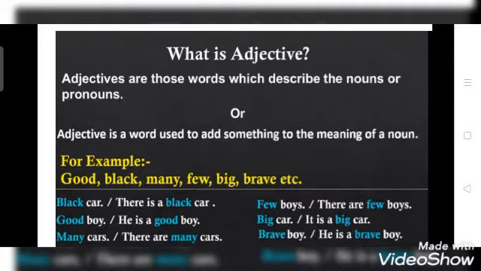Many cars. There are many cars. Here you are able to find the adjective of quantity. Quantity के बारे में बताया जा रहा है कि कार कितनी है? Many है. Few boys. There are few boys. Big car. It is a big car. Brave boy. He is a brave boy.